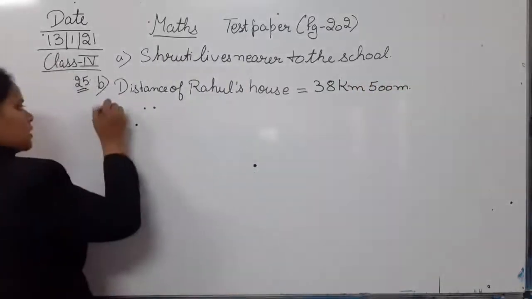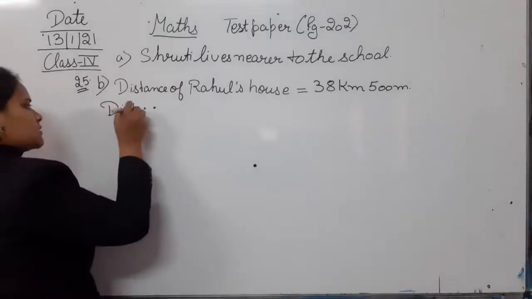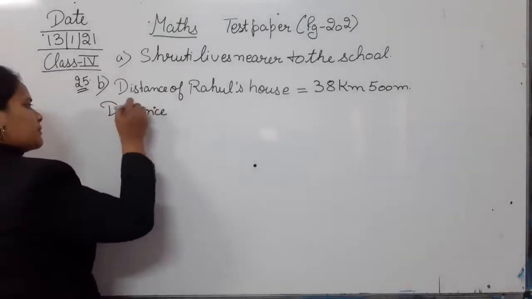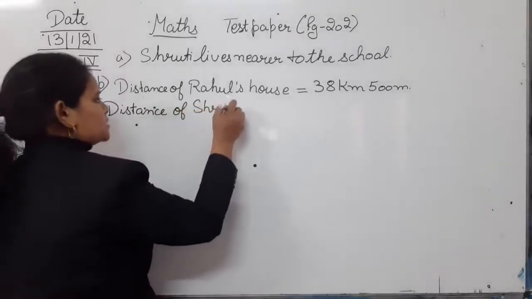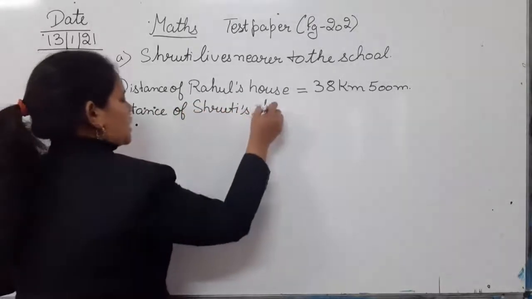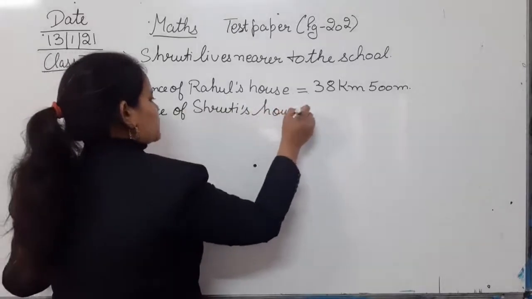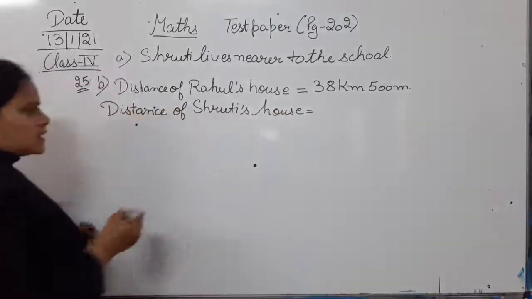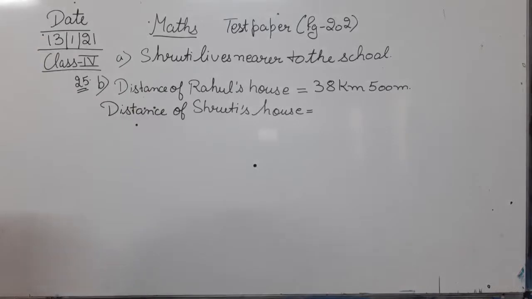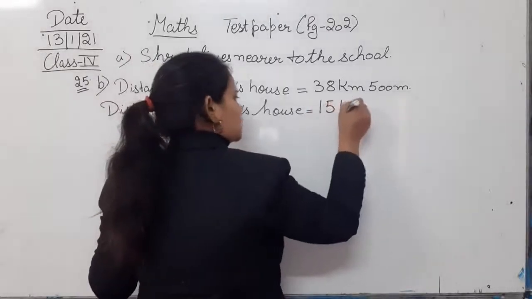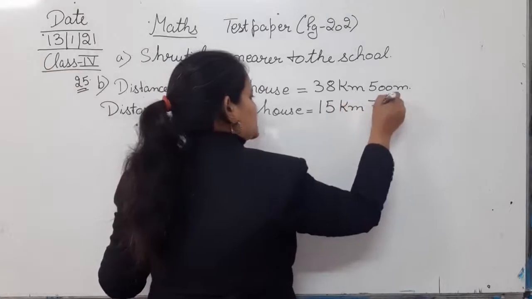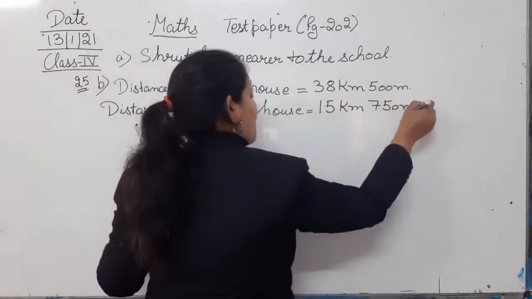Next, distance of Shruti's house. श्रुति के घर का कितना distance है? What is the distance of Shruti's house? So the distance of Shruti's house is 15 kilometers 750 meter. 15 kilometer 750 meter.